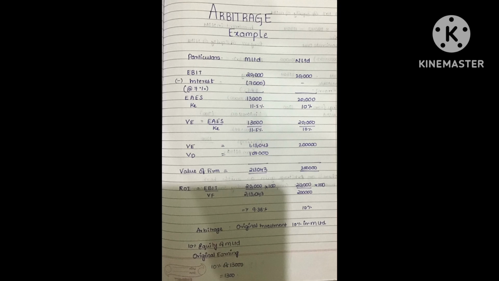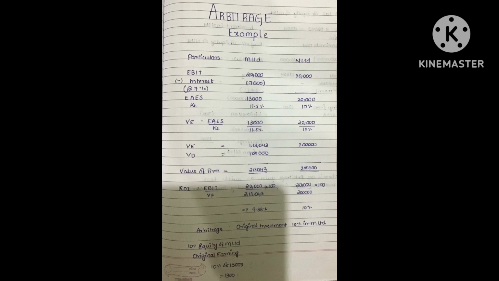Given KE is equal to 11.5% for M Limited and 10% for N Limited. We know that value of equity is equal to earnings available to equity shareholders divided by KE. So for M Limited, we got 1,13,043 rupees, and for N Limited we got 2 lakhs. It is the value of equity, and value of debt is only for M Limited because M Limited is a levered firm. So value of debt is equal to 1 lakh. The total value of the firm of M Limited is 2,13,043 rupees, and value of firm of N Limited is equal to 2 lakhs.